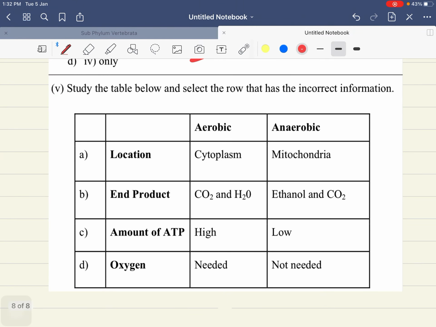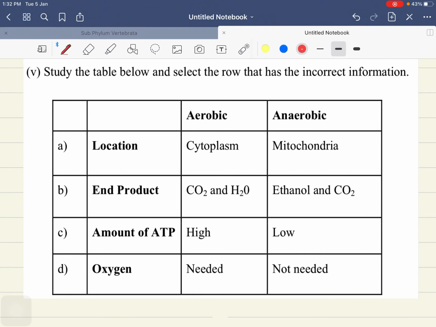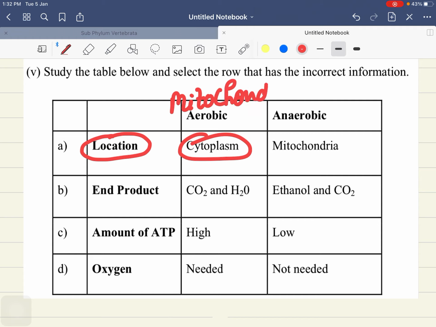Last, I will take this one: study the table below and select the row that has incorrect information. Okay, we will read location of aerobic respiration. Oh my god, can this happen? No. Aerobic respiration always happens in mitochondria, the powerhouse of your cell.